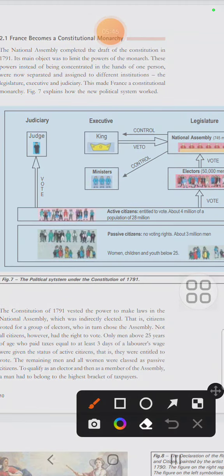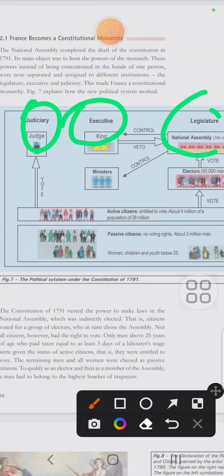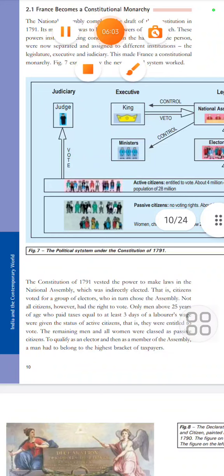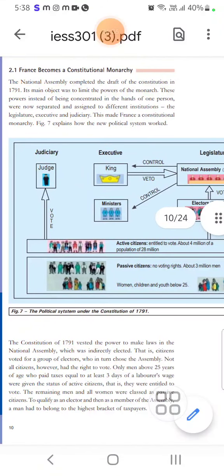In our country, ministers are appointed, and their work is to implement the policies that have come. And the judiciary's work is to take decisions, to decide what is right and what is wrong for the country. All this was there in the new political system according to the Constitution of 1791, which limited the powers of the monarch.